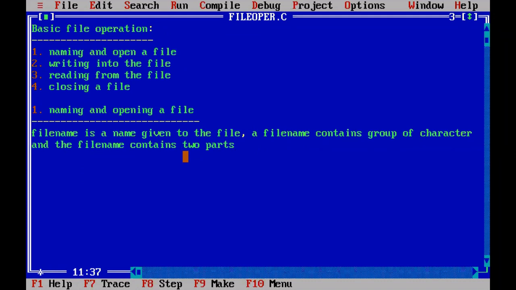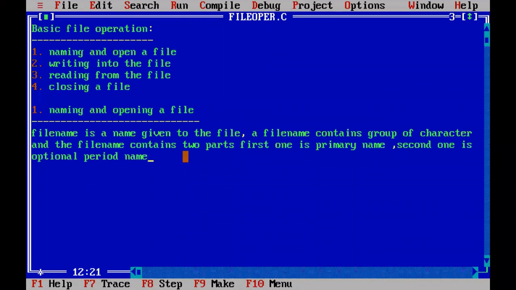First one is two parts. First one is primary name. What is the primary name? Primary name in the sense the name of the file. Second one is optional period name.